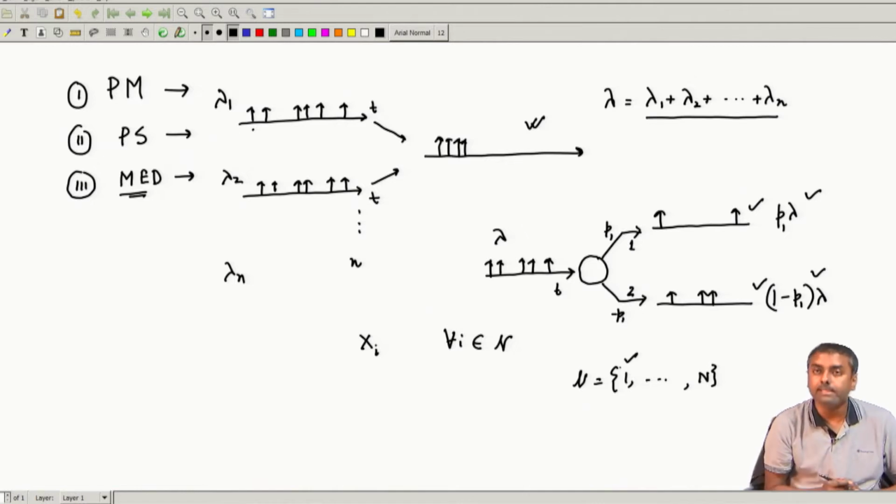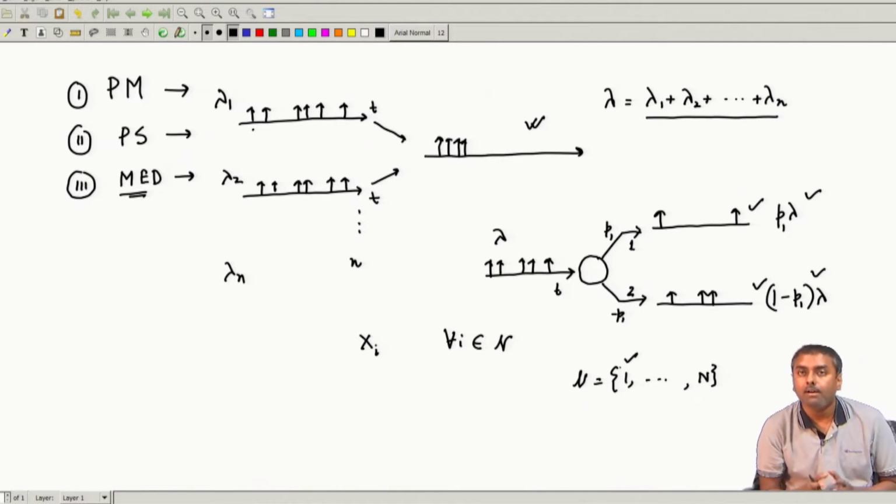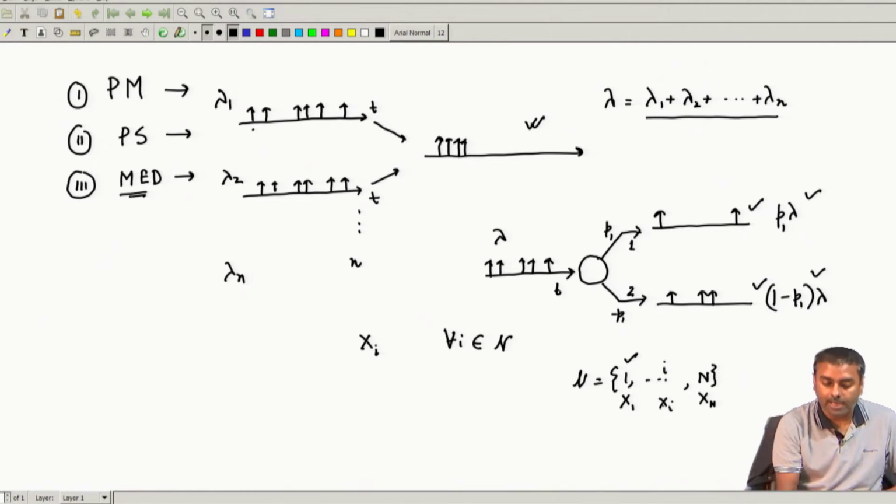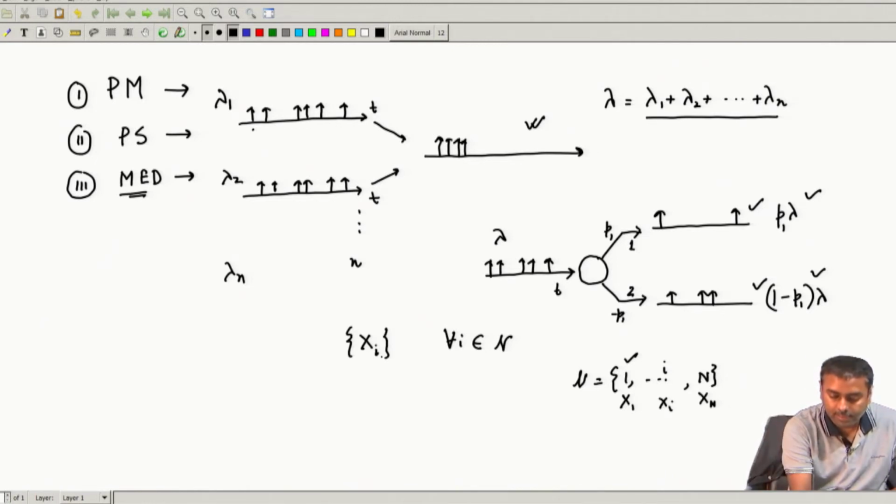Each one of them is representing a Poisson process, with data taken from an exponential distribution. So, at a particular instant this one will get x1, this will get xn, and similarly the ith one will get xi. If I now take the minimum over all i, I note it as a new random variable.